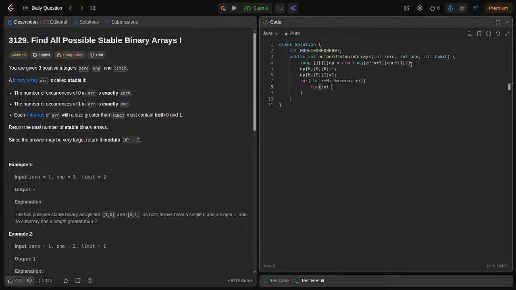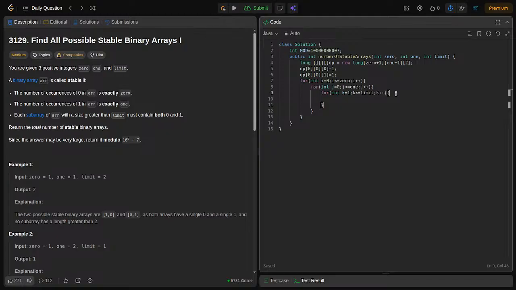Then for ones, int j equal to 0, j less than or equal to ones, and j plus plus. Next, for limit, k equal to 1 and then k less than or equal to limit and k plus plus. So the k will run up to limit, right?